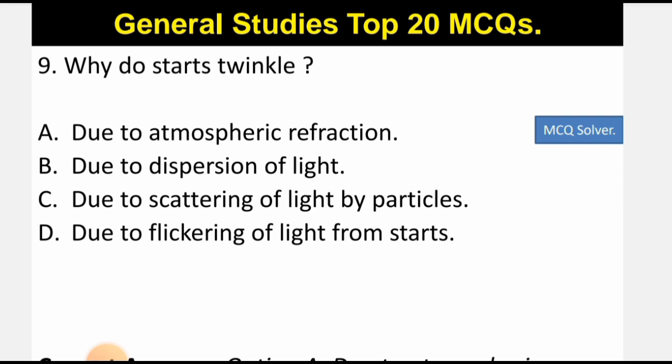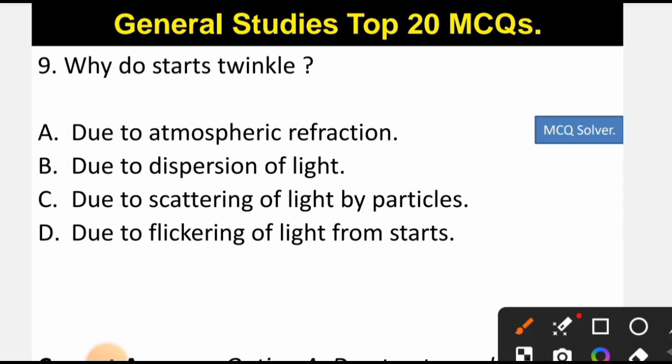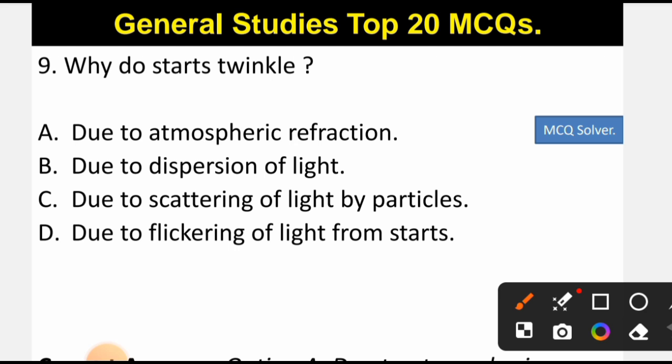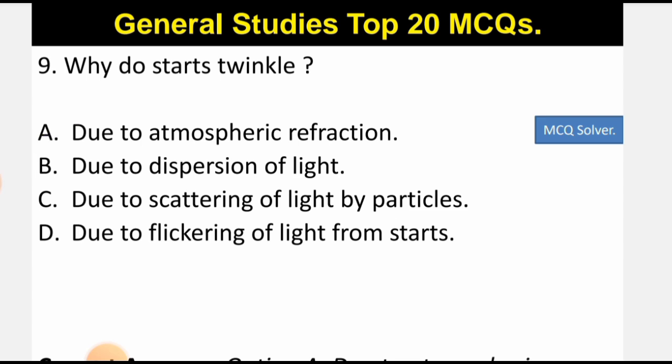The light which comes from the star passes through the different layers of the atmosphere like troposphere, mesosphere, ionosphere, and due to their density and the particles present in those layers, the light gets scattered, and this is the reason why the stars seem to twinkle during the night.